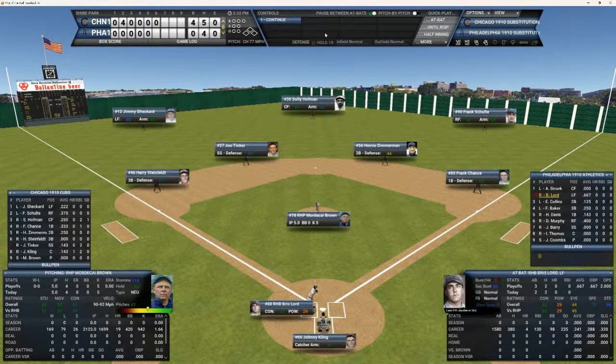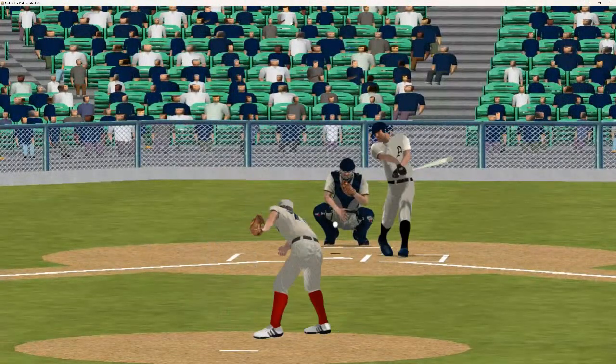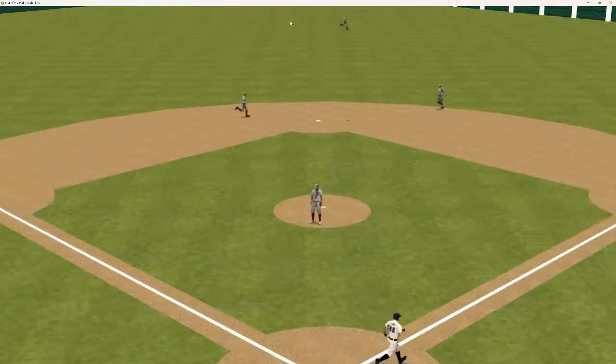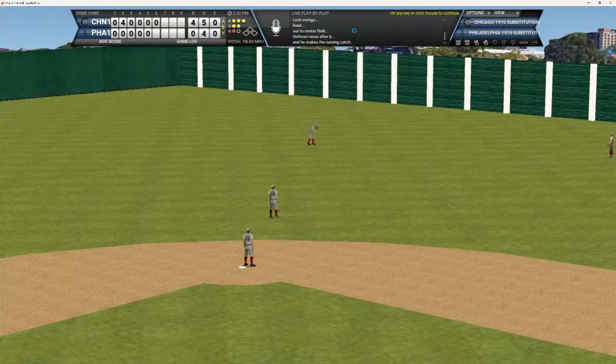You got Lord, Collins, and Baker due up here as Aaron Reed joins us. And Lord is having a hell of a game. He's 2 for 2 today with 2 doubles, I believe. Here's the full count to Lord, and he drives this ball into center field. And that'll be the first time they get Lord out. 1 up and 1 down.